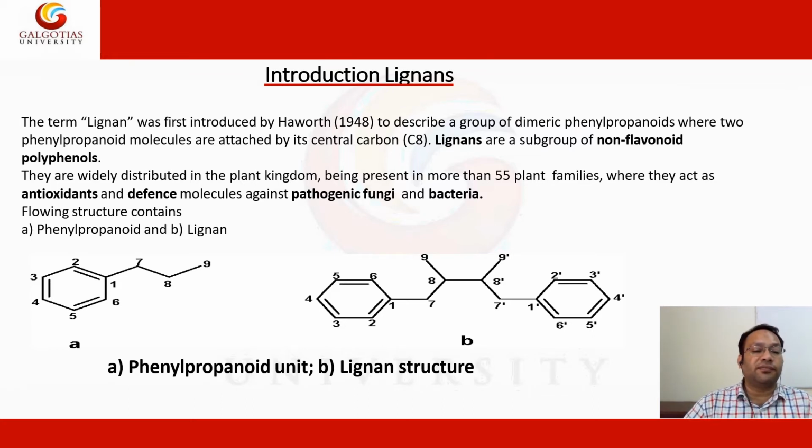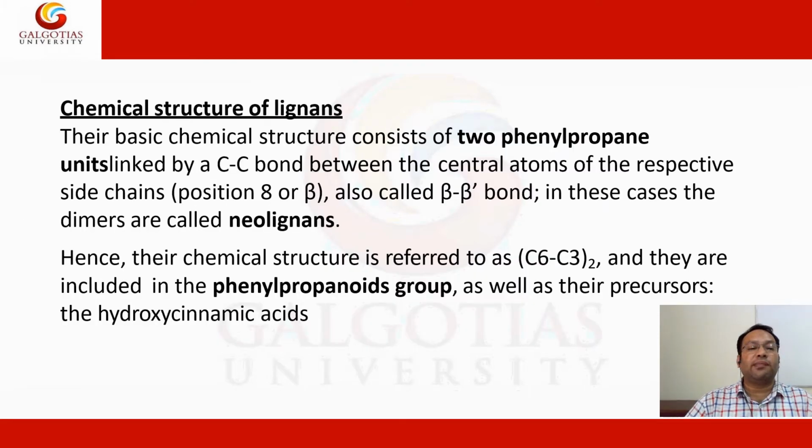Following the structure, they contain phenylpropanoids. A is the structure of phenylpropanoids and B is the lignans. So, the chemical structure of lignans: their basic chemical structure consists of two phenylpropane units linked with a C-C bond between the central atoms of their respective side chain, position 8 or beta, also beta-beta bonds.